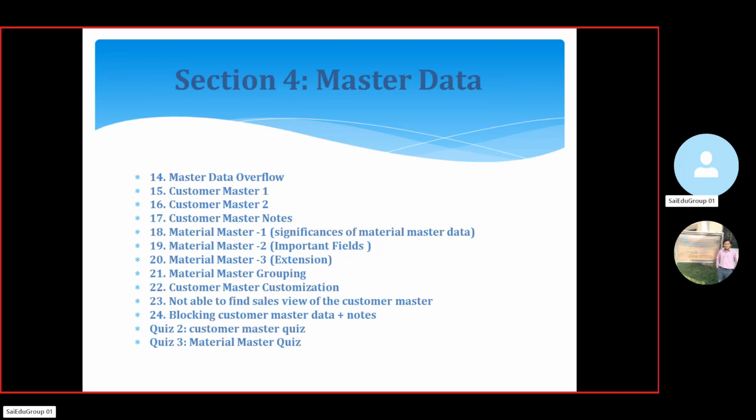Now next we are going to do some extensions of that particular material master. Then we are going to discuss material master grouping, as well as customer material master configuration or customization. If you are not able to find the sales view in the customer master view, how are we going to block that particular customer master data? For example, if you want to block any customer in our business process, we will cover in this concept how to block that particular customer master data. That's like bad customers. Yeah, like that.